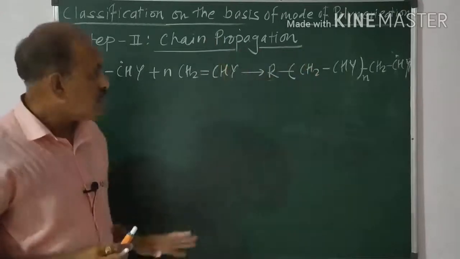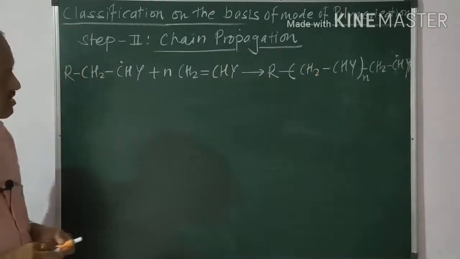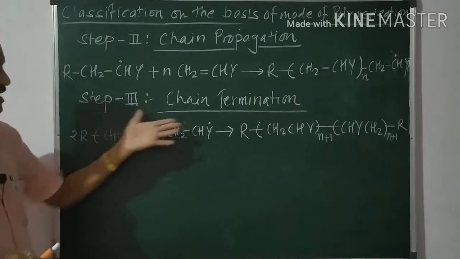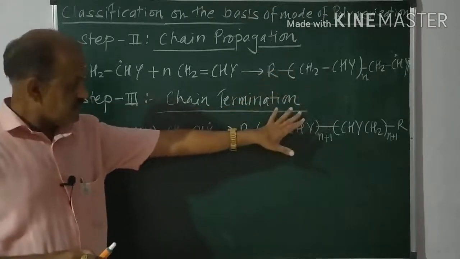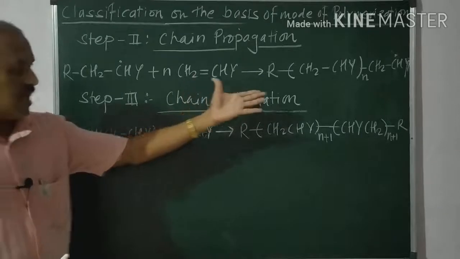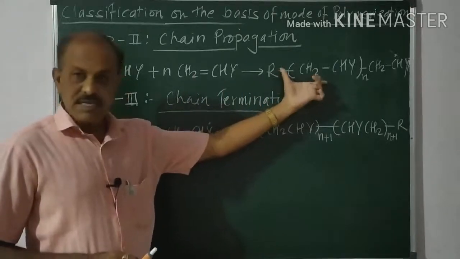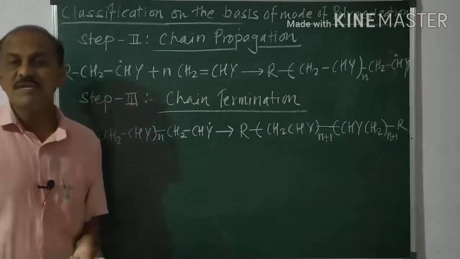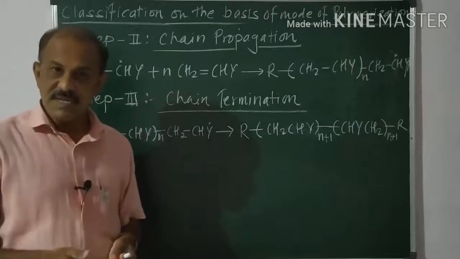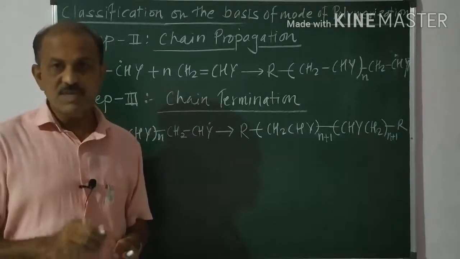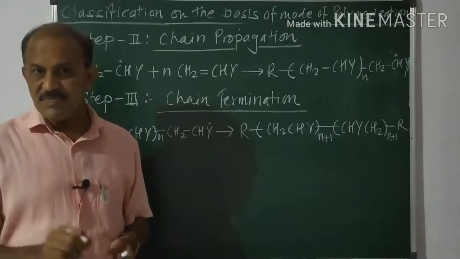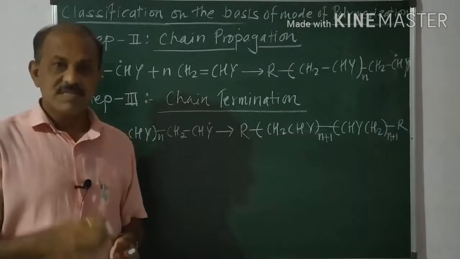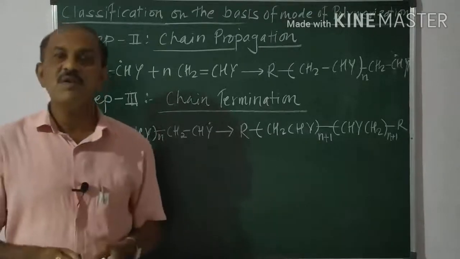It is important. Now we move to the third step, that is chain termination. In chain termination, we take the high molecular mass material which is formed in step two. Generally chain termination takes place by two processes. One of them is the combination process and the second one is the disproportionation process. This disproportionation process is not included in your syllabus. It is not for the NCERT or state board. So we will discuss the combination process.